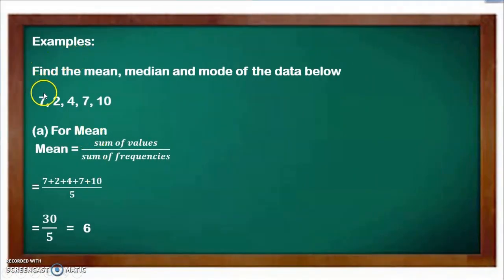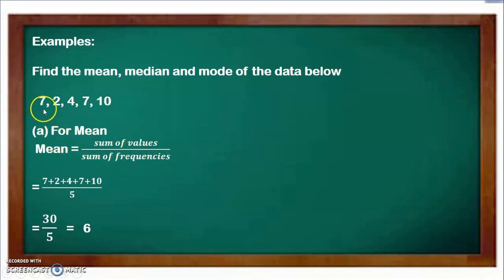So, examples. Find the mean, median, and mode of the following numbers. We have 7, 2, 4, 7, 10. For the mean, the mean is equal to the sum of values over the sum of frequency.